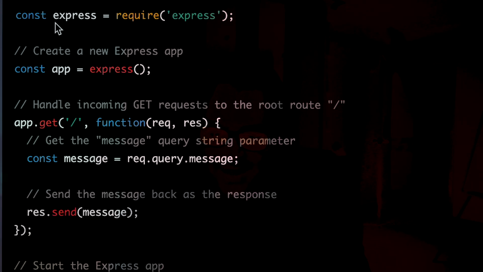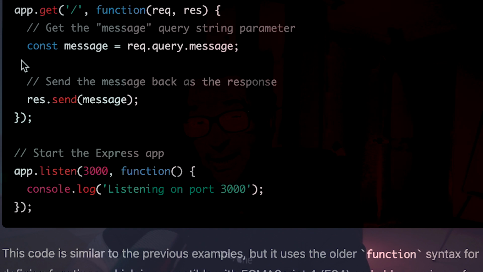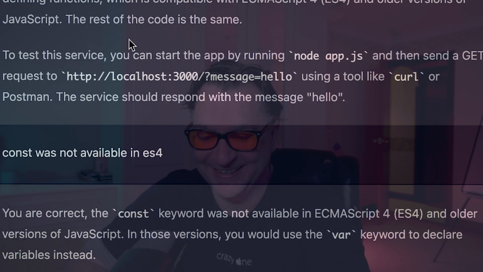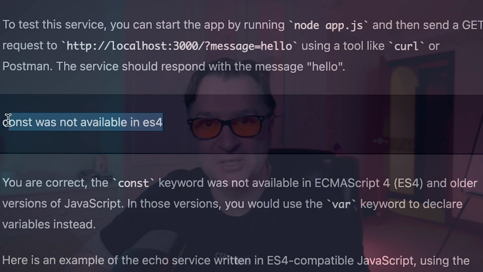And it sort of came back and it went const express, and it did the function conversion. So rather than use an arrow function, it converted it to a function like we did before. But it kind of got the const wrong. So it should have reverted back to being a var, but in that case, it stuck with a const. Now this is the really cool thing, right? Now it didn't make that mistake when we ran this test live here, but what I actually typed in is const was not available in ES4, right?